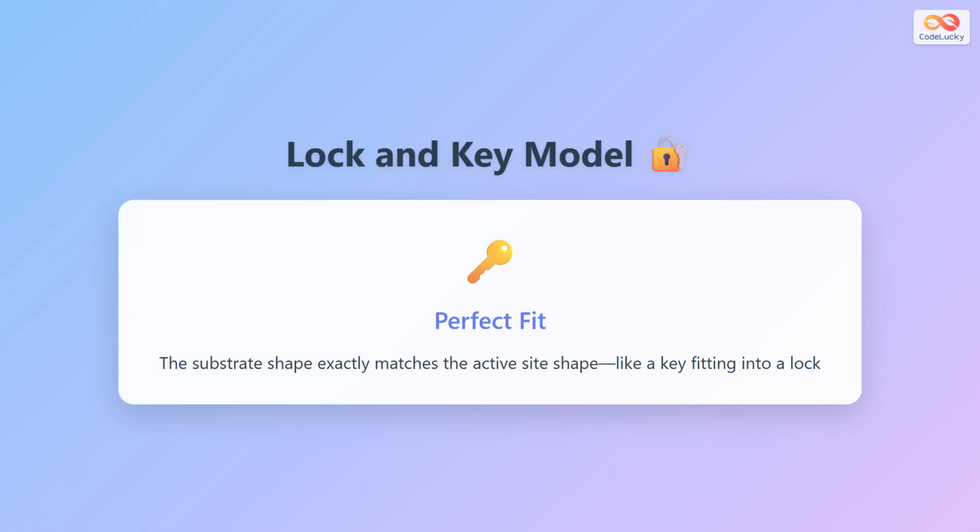The lock and key model is the traditional explanation of enzyme specificity. In this model, the substrate shape exactly matches the active site shape, much like a key fitting perfectly into a lock. Only the correct substrate can bind to the enzyme's active site because of this precise complementary fit. This model explains why enzymes are so specific and why they only catalyze particular reactions.